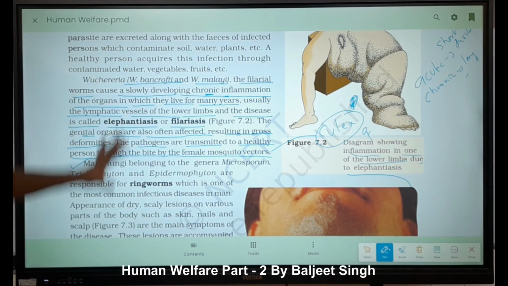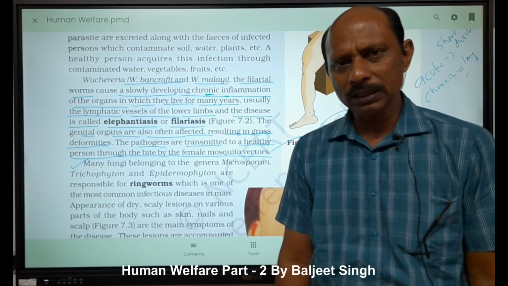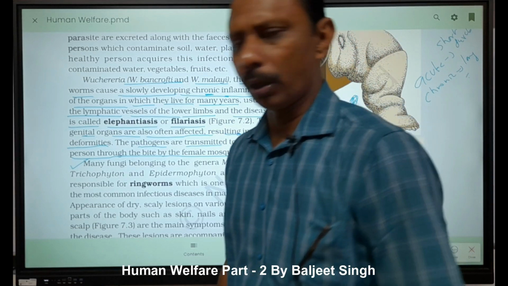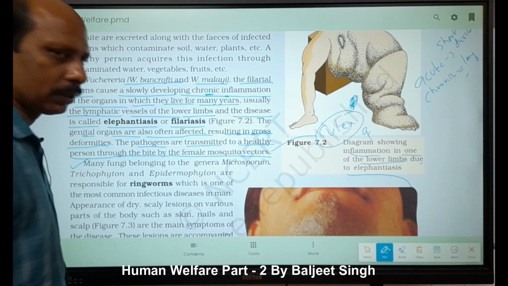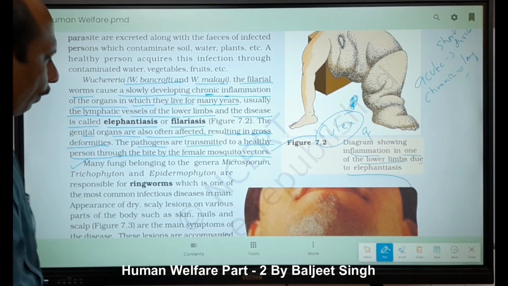This is the helminths. Both are nematodes, right? Platyhelminthes means we have tapeworm. Tapeworm is taeniasis. So taeniasis is not a nematode. This one is a cestode. Already we read in the previous class that they belong to the class Cestoda. That's why they are called cestodes.